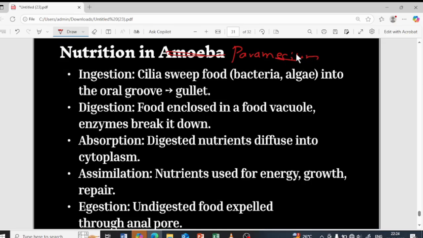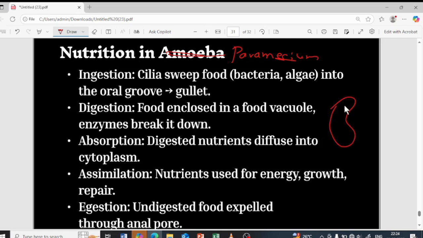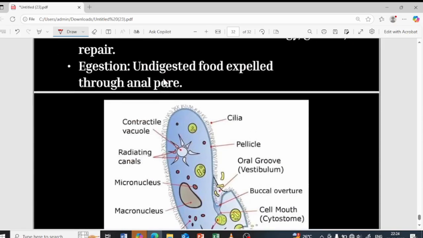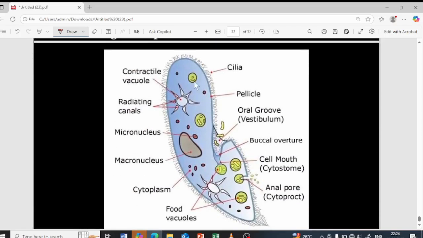It is again a unicellular organism, and it also undergoes the same process just like the amoeba. So holozoic nutrition will be taking place. Paramecium looks somewhat like this, and it has hair-like structures all over the body called cilia. You can see them over here.